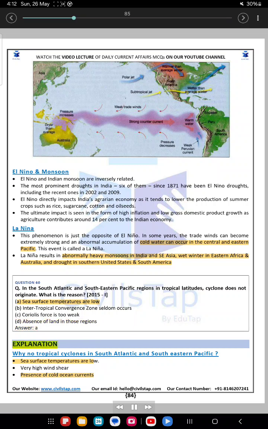Answer: A. Explanation. Why no tropical cyclones in the South Atlantic and Southeastern Pacific? Sea surface temperatures are low, there is very high wind shear, and there is presence of cold ocean currents.